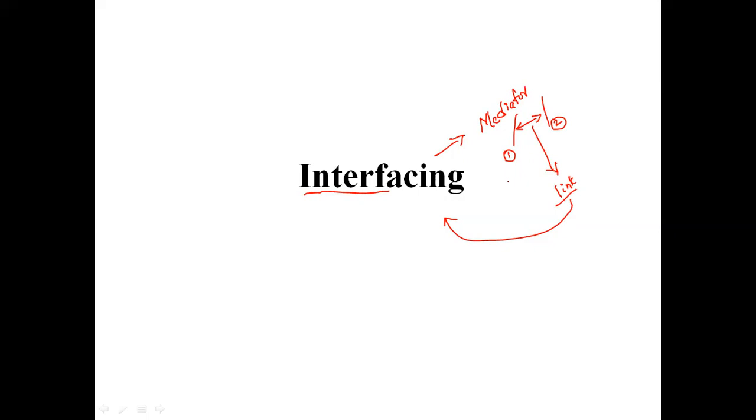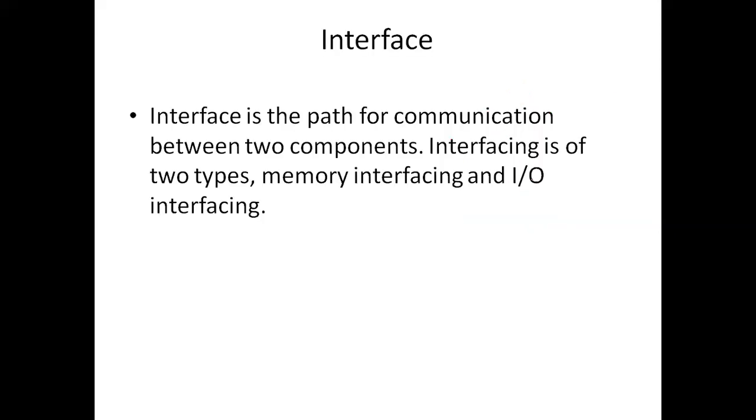Let me tell you the definition of an interface. Interface is the path for communication between two components. As I said before, between any two components, the first component and the second component, in order to make them communicate, we need an interface. Without the interface, we are not able to connect or communicate between any two components.